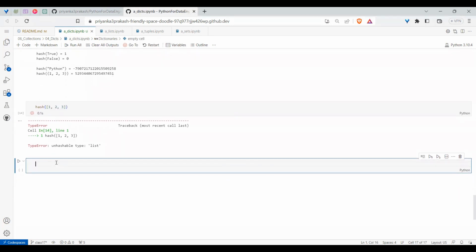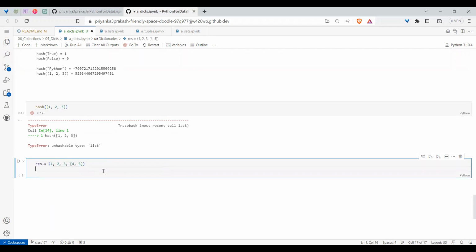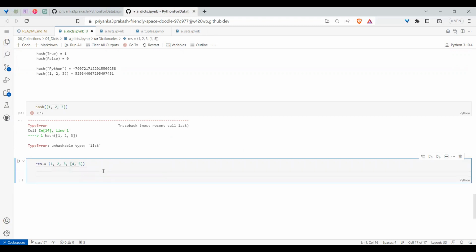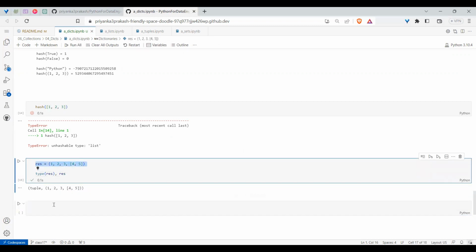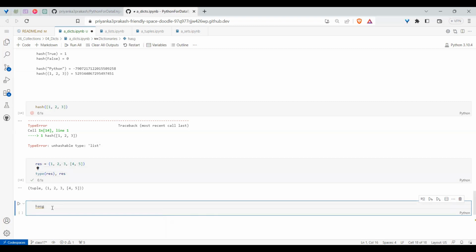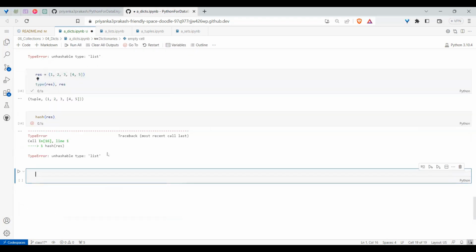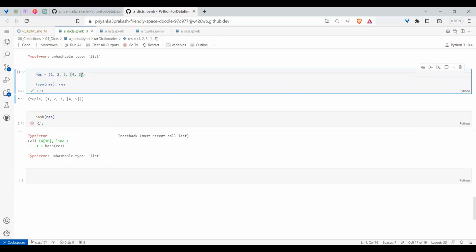But sometimes you should be aware. If I give a 1, 2, 3, and like this, say 4 and 5, is it mutable or immutable? If I say result is equal to something, and I ask to print the type of result and also the result, you can understand it's a tuple. Though it is a tuple, generally we know tuples are immutable, so it should be hashable, we can generate a hash. But for this example, it is unhashable because deep inside it has a list, right? So it is immutable, but not hashable.